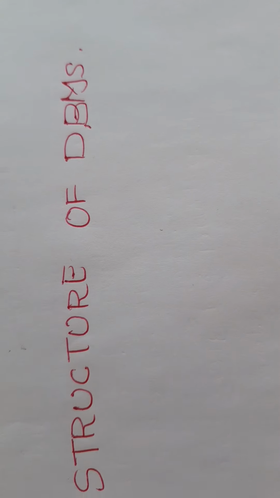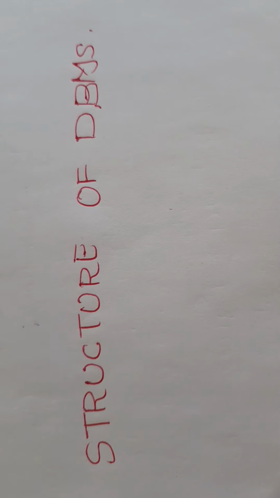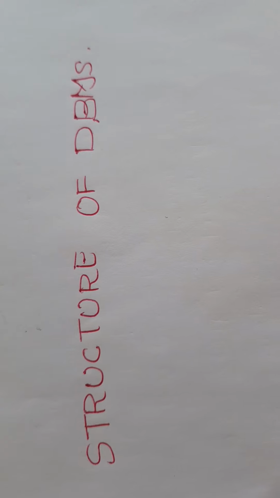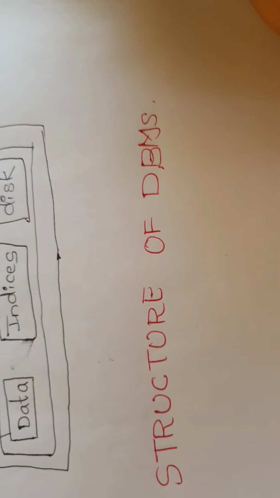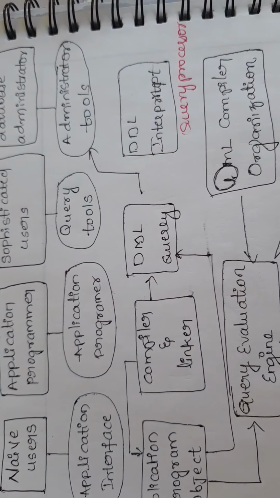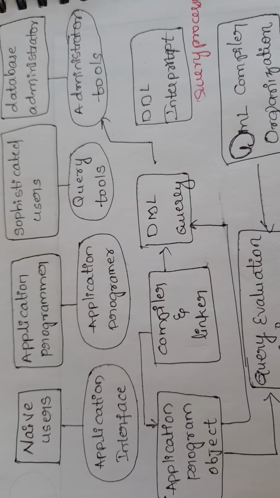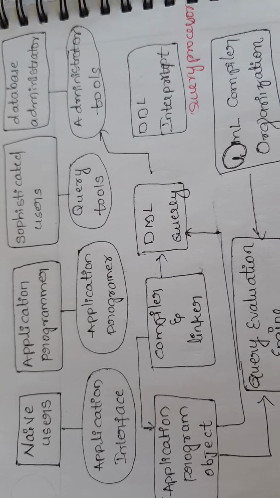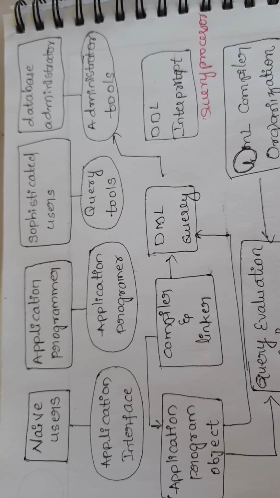We are going to learn the topic of the structure of DBMS, and we can see the figure of the DBMS structure. Okay, this is the structure of DBMS, and if we go for the DBMS, database users interact with the system.